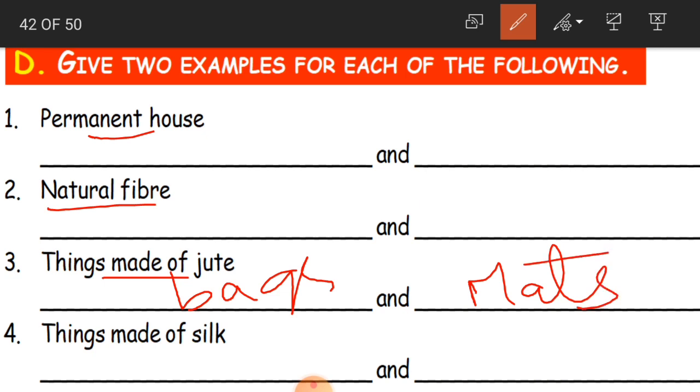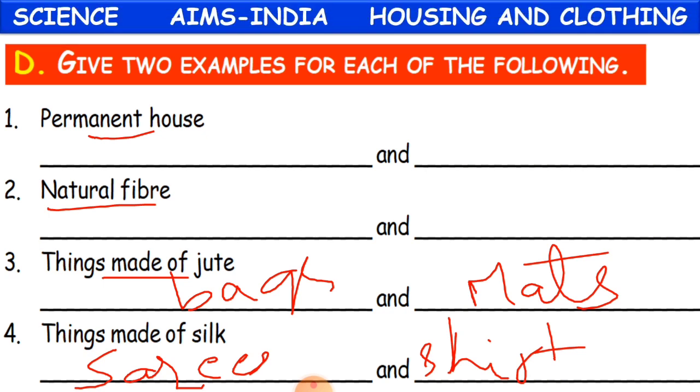Things made of silk, so you can make saris or you can also have shirts where you will wear silk shirts and saris for traditional functions. So this is how you can give examples for the things. Clear, children? Hope you have understood.